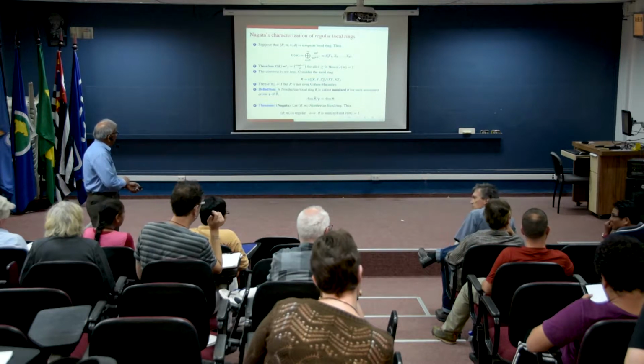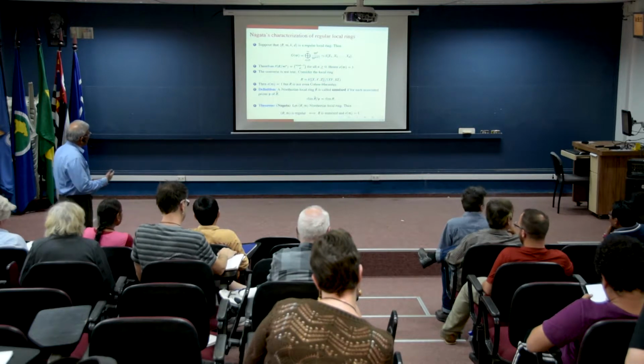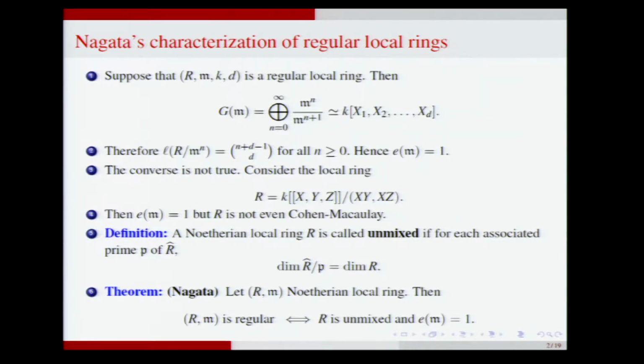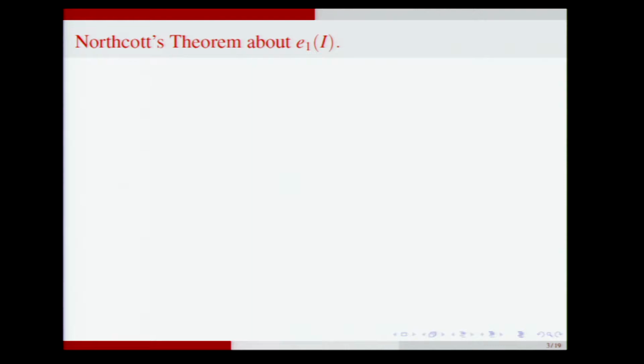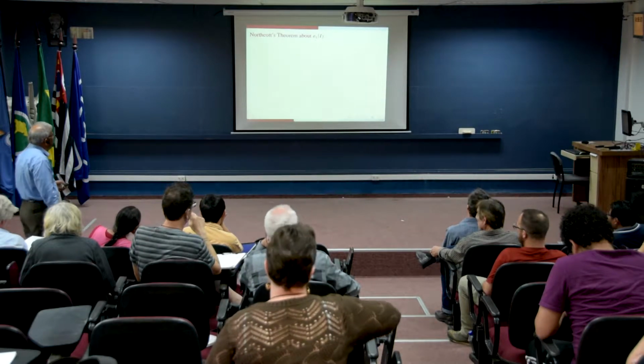Okay, right. So, of course, once Nagata comes out with such a criterion, it's natural to ask whether we can find criteria for other properties of local rings like the Cohen-Macaulay property or Gorenstein or complete intersection, and whether these properties are hidden in the coefficients of the Hilbert-Samuel polynomial. This is indeed the case, and I want to show you 3 generalizations of Nagata's theorem. And so the first one is by Northcott. Northcott's theorem is about the first coefficient, not e0, but the next coefficient in the Hilbert-Samuel polynomial.